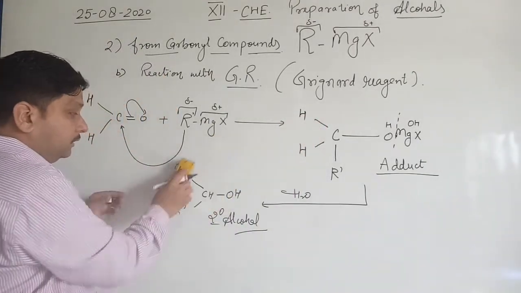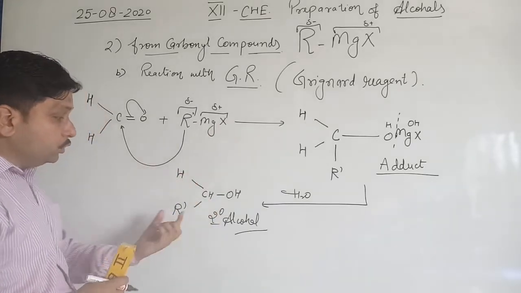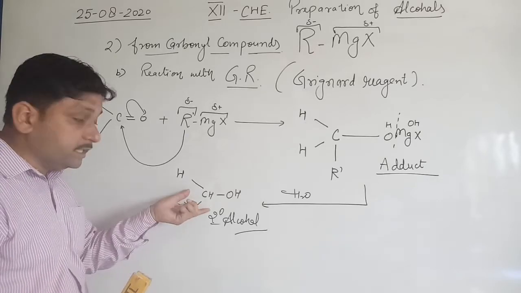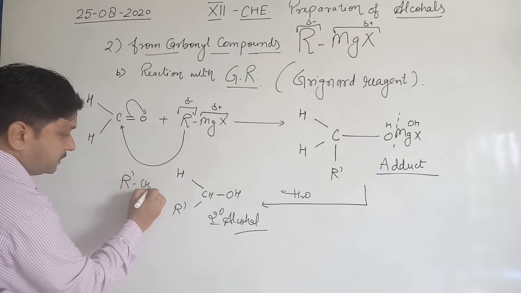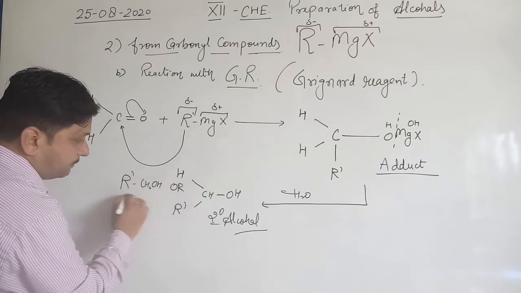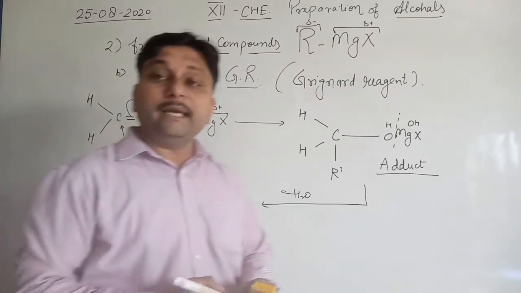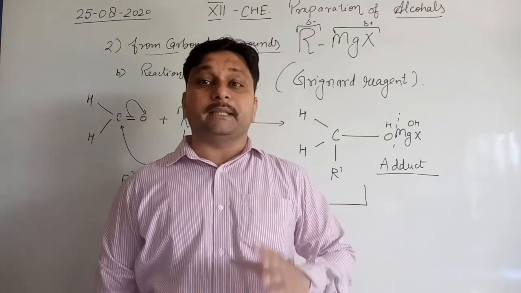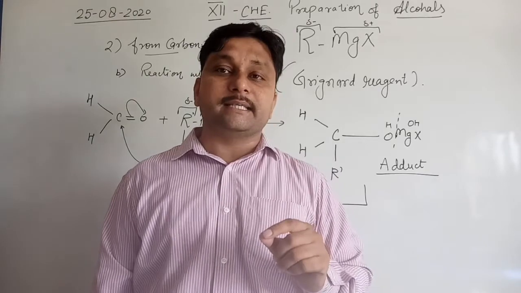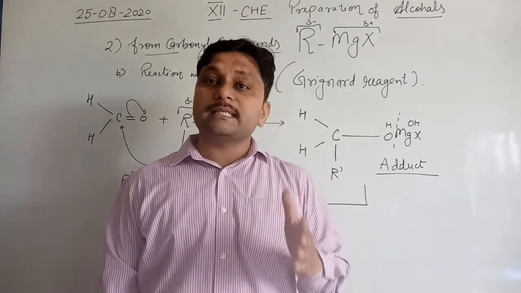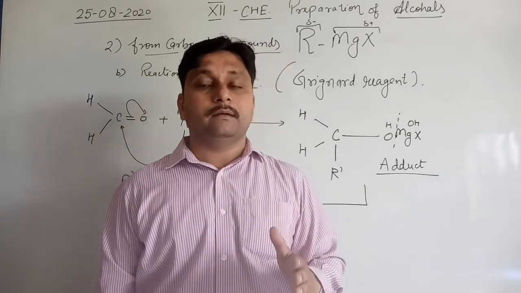Now when this compound undergoes hydrolysis, it converts into R dash CH2OH, and that is the primary alcohol. So only formaldehyde can be easily converted into primary alcohols when reacting with Grignard.